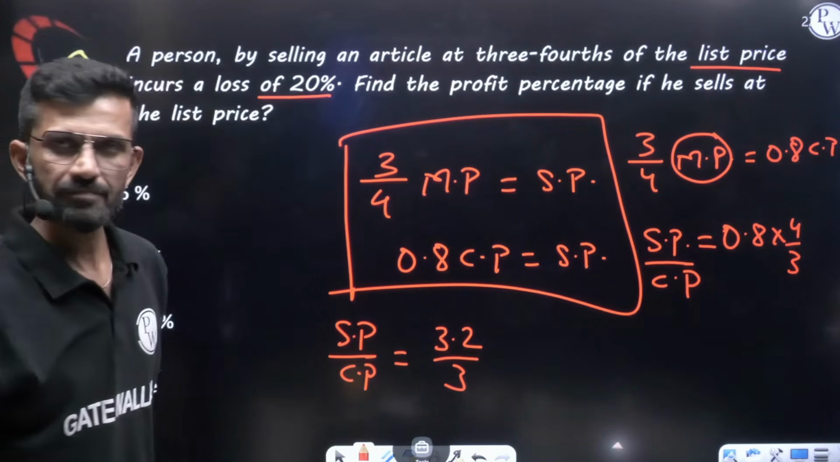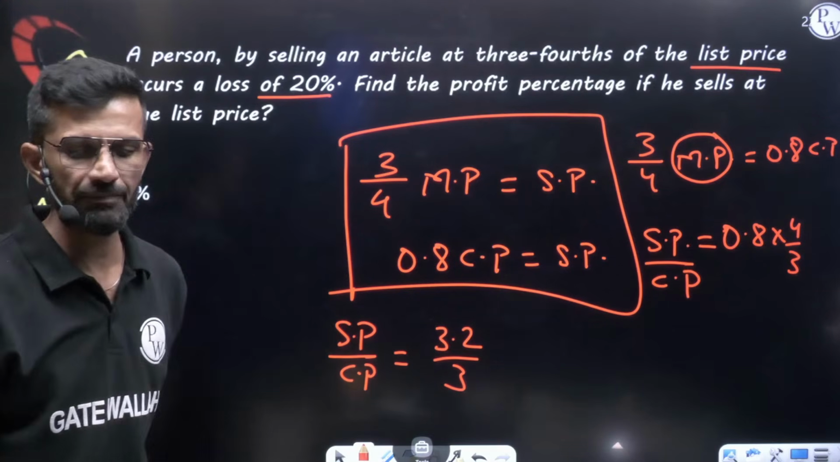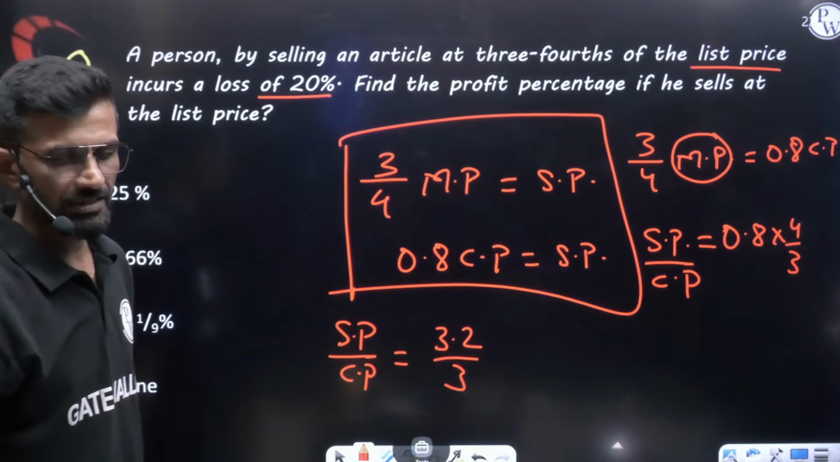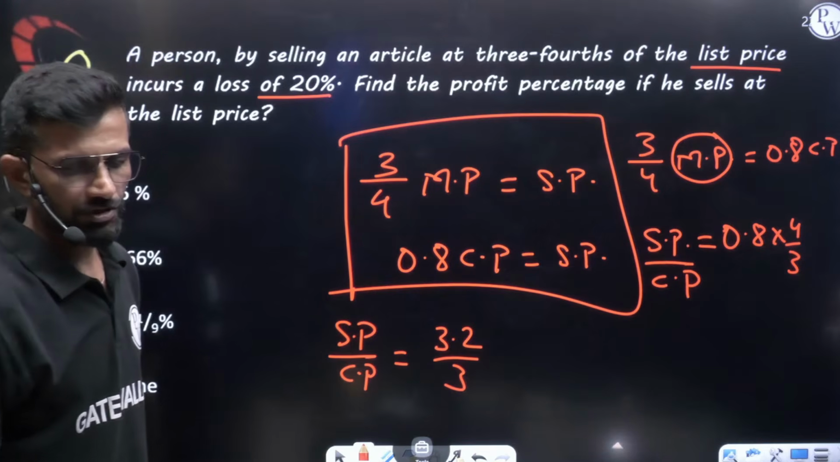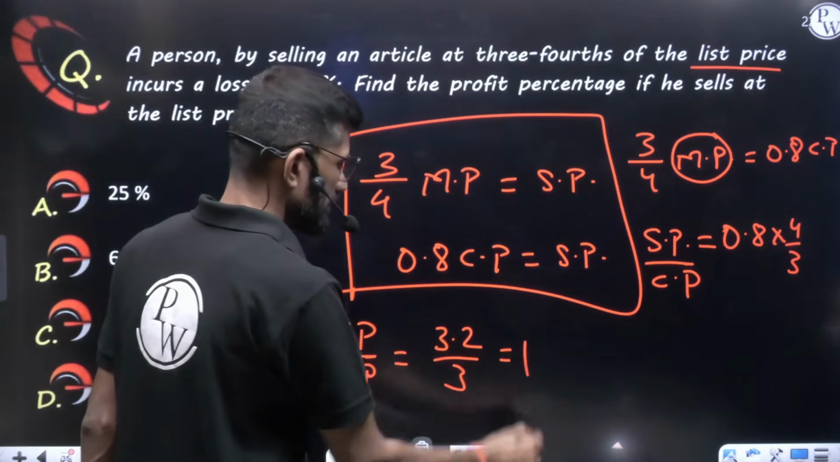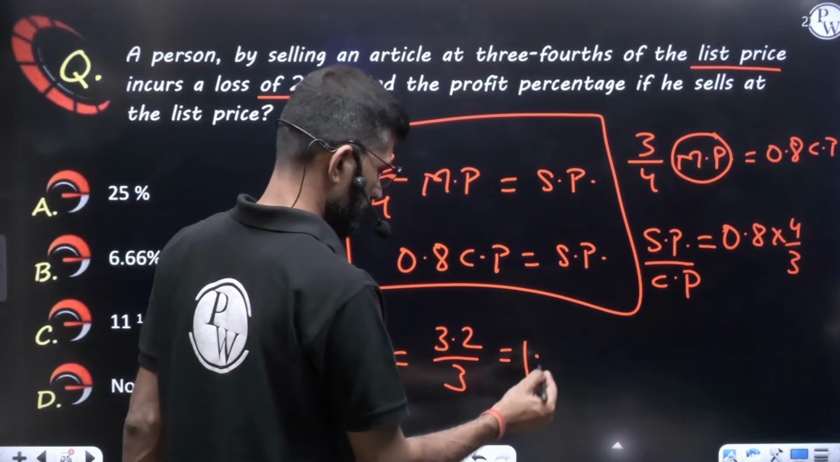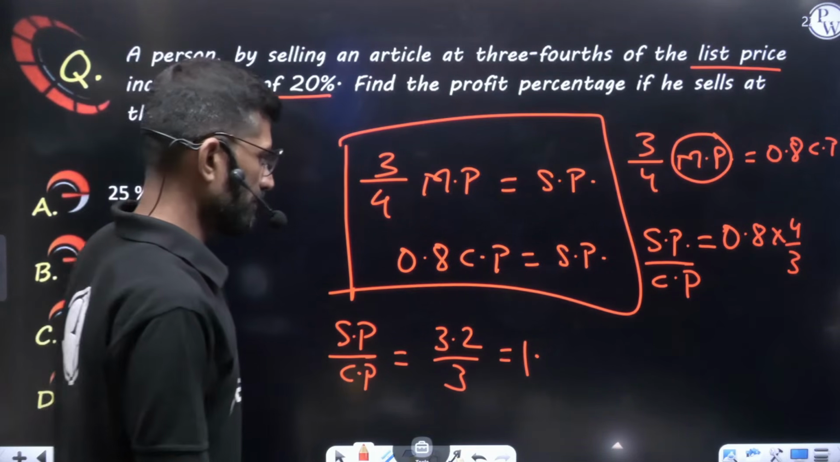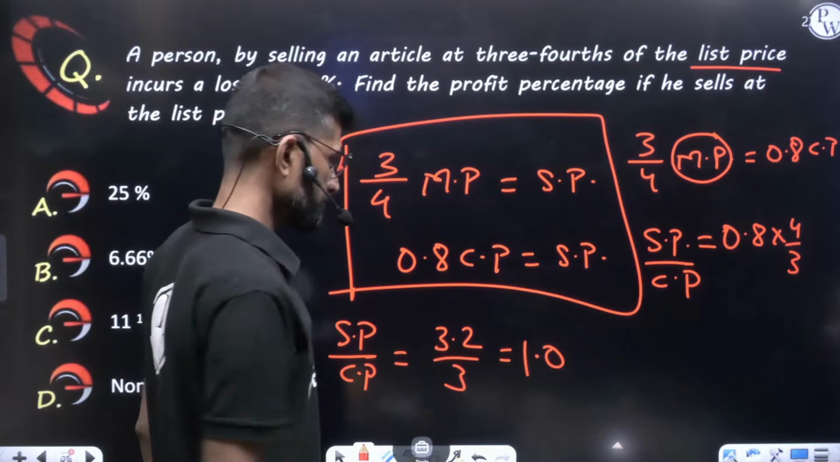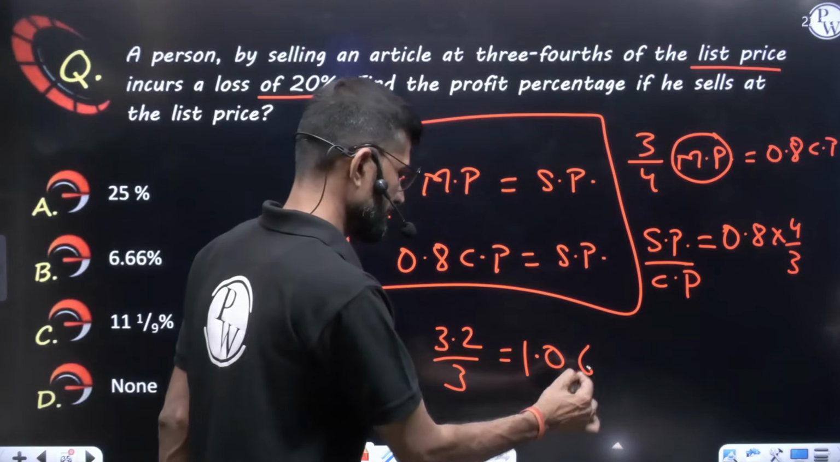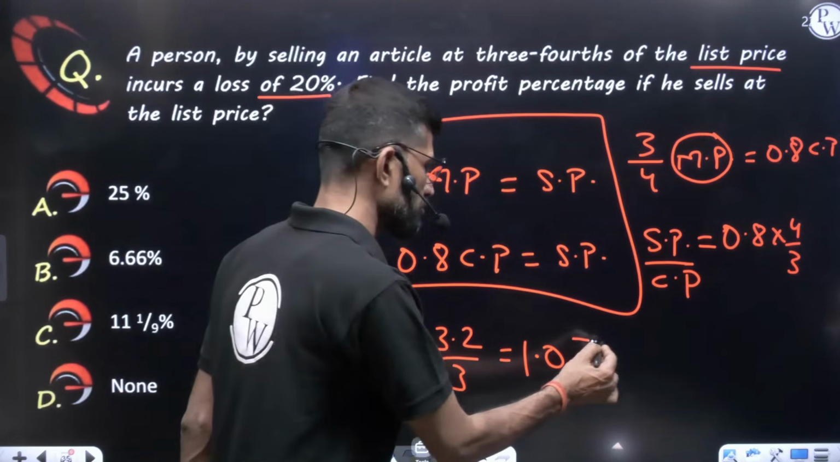3.2 by 3. SP by CP will be coming this much. 3.2 by 3. 8 4s are 32, so it will become 3.2 by 3. 3.2 by 3 means how much you will be getting? If I am not wrong, 3 1s are 3, 1 becomes 12, 2 first it will be. So 0s are 20, 3 6s are 18, 2, 23. 1.06 bar you will be getting.